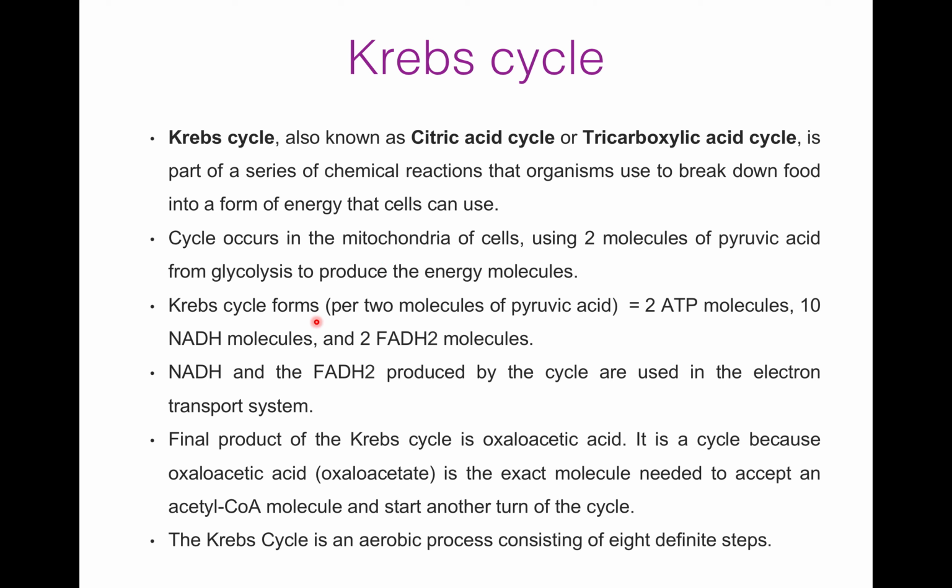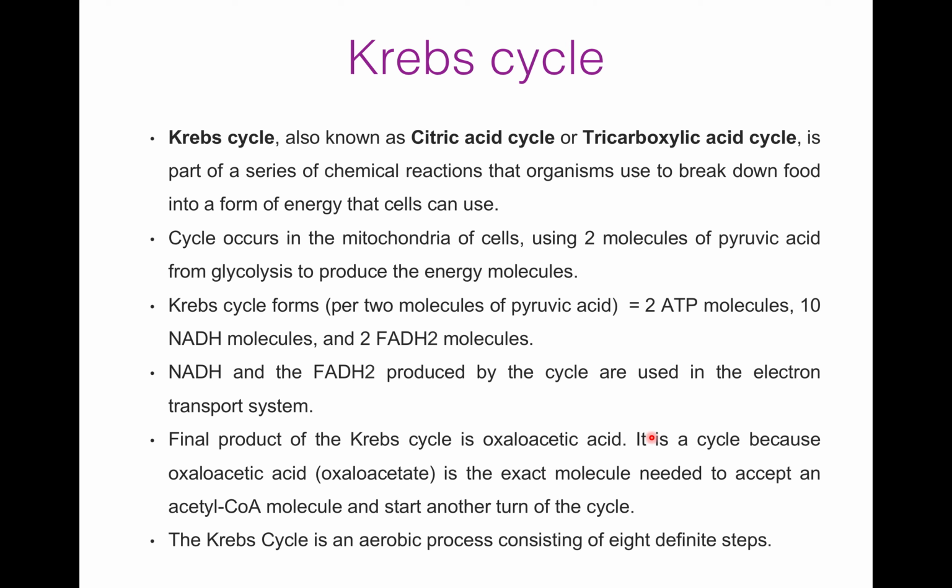Krebs cycle forms, per 2 molecules of pyruvic acid, 2 ATP molecules, then NADH molecules and 2 FADH2 molecules. The produced NADH and FADH2 molecules from the cycle are used in the electron transport system. The final product of the Krebs cycle is oxaloacetic acid.